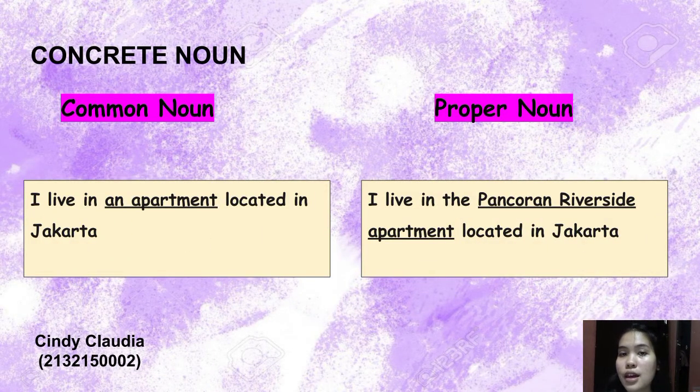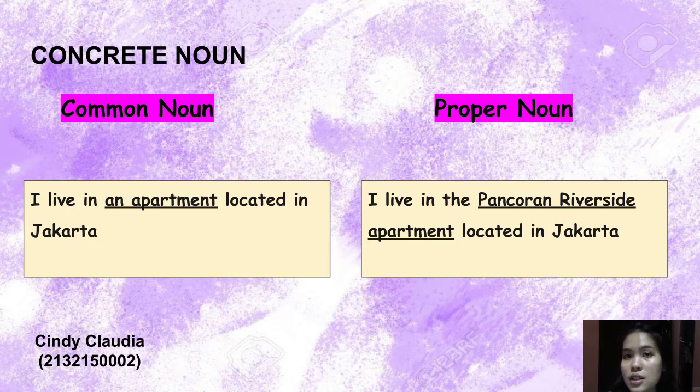Concrete noun. There are 4 types of concrete noun, such as common noun, proper noun, collective noun, and occupation noun. First, what is common noun? Common nouns are words used to name general items rather than specific ones. For example, I live in an apartment located in Jakarta. An apartment is a general name of place.